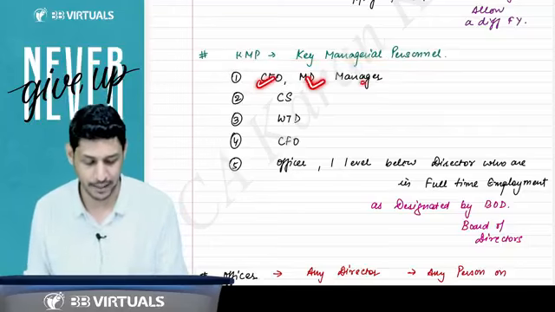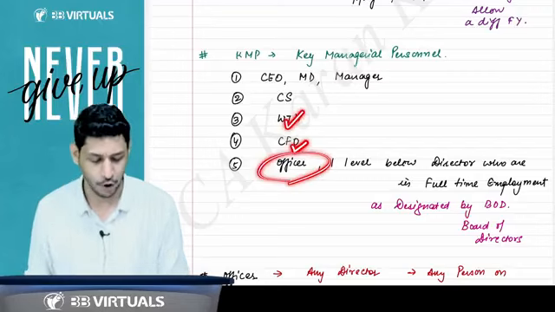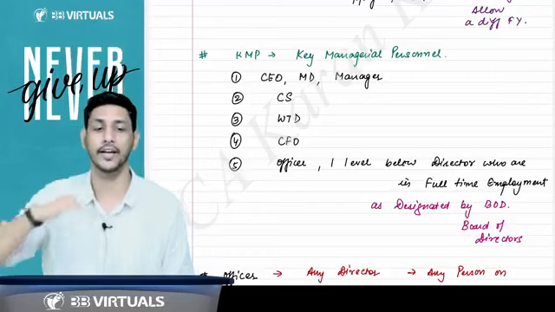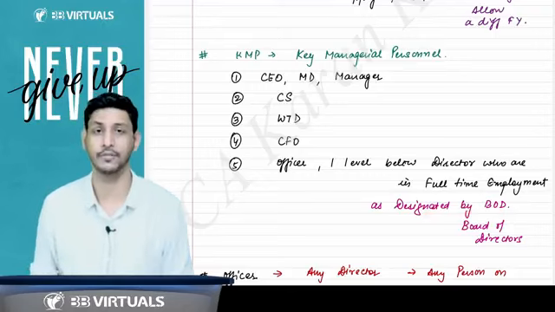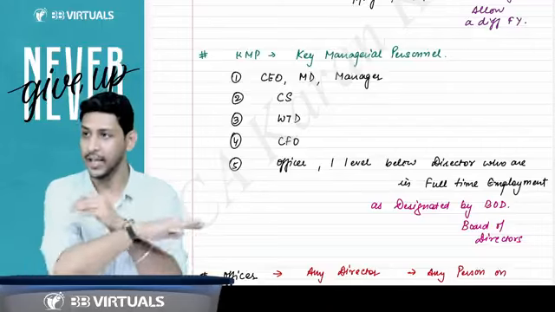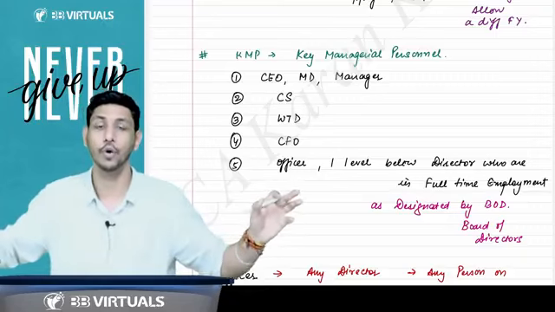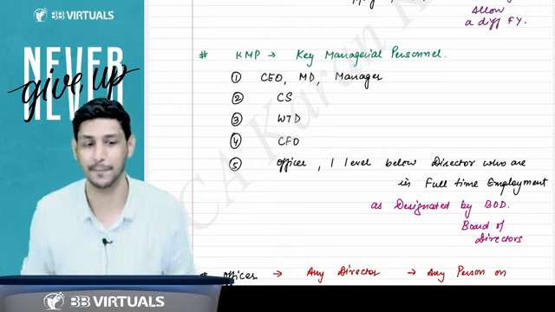KMP covers CEO, MD, manager, company secretary, full-time director, CFO, and any officer who is one level below the director. The officers one level below the director who are in full-time employment, and those officers only who are designated by the board of directors. It's not all officers one level below the director. It's not every officer working one level below the director who will be covered as KMP. No, only the officer designated by the board of directors.